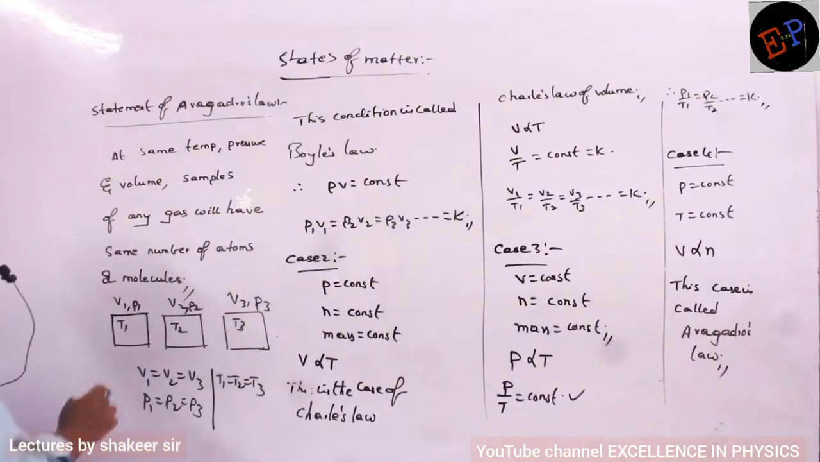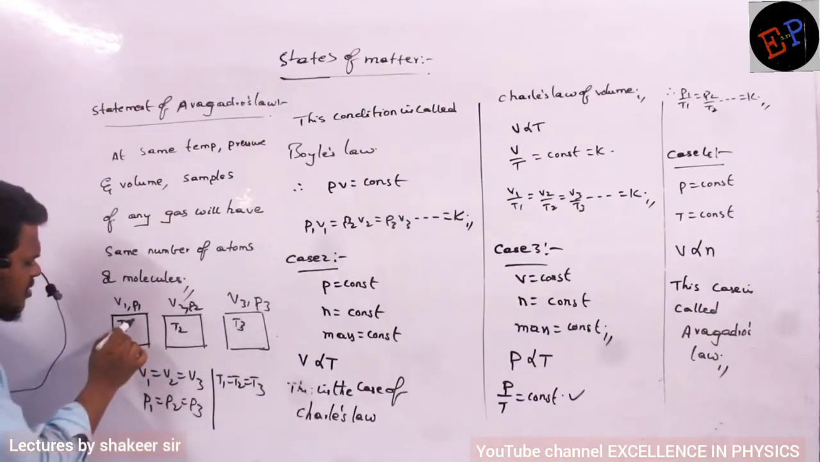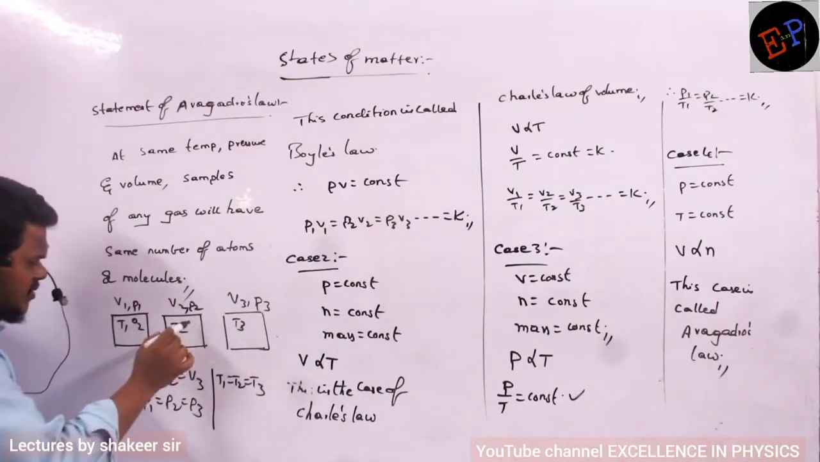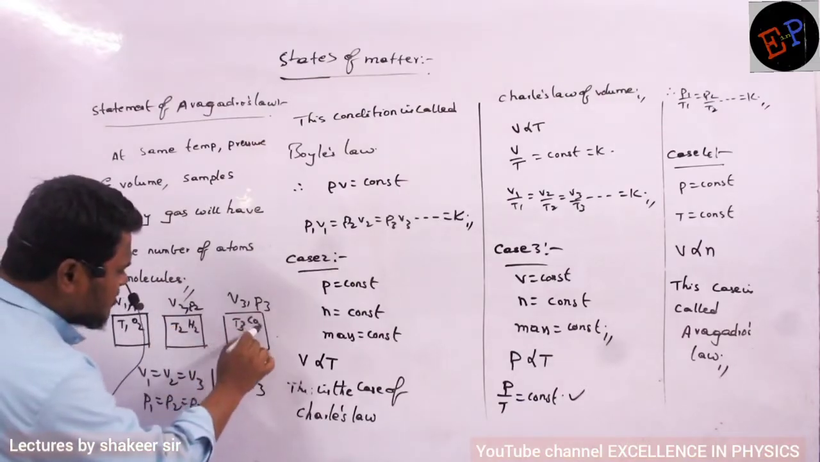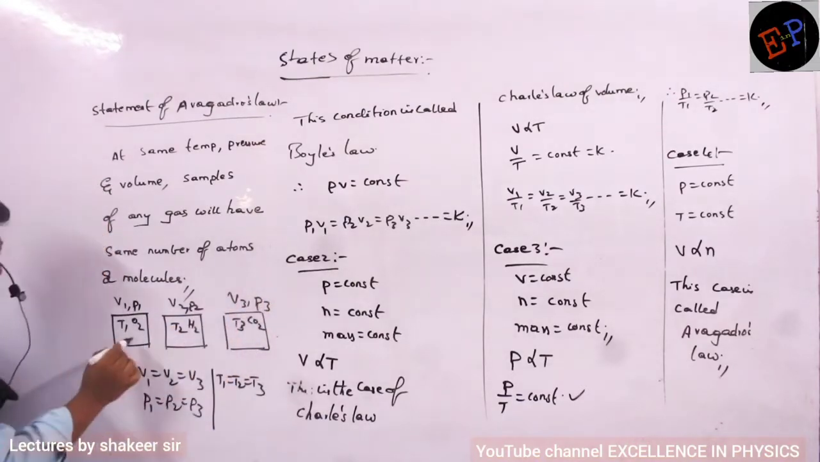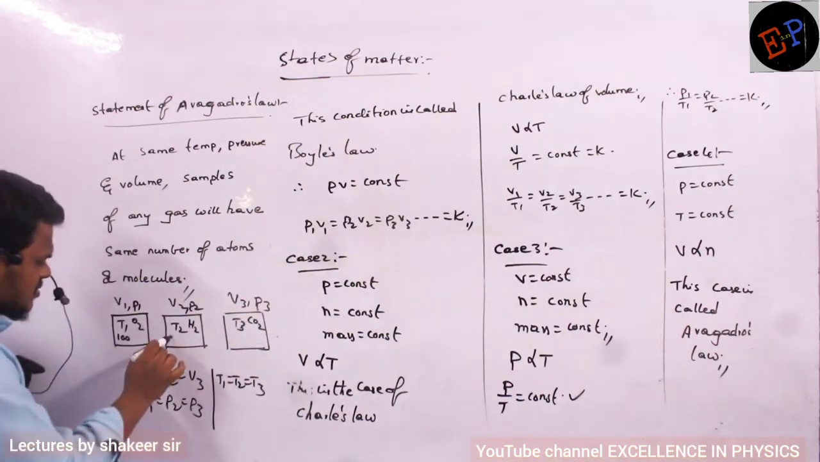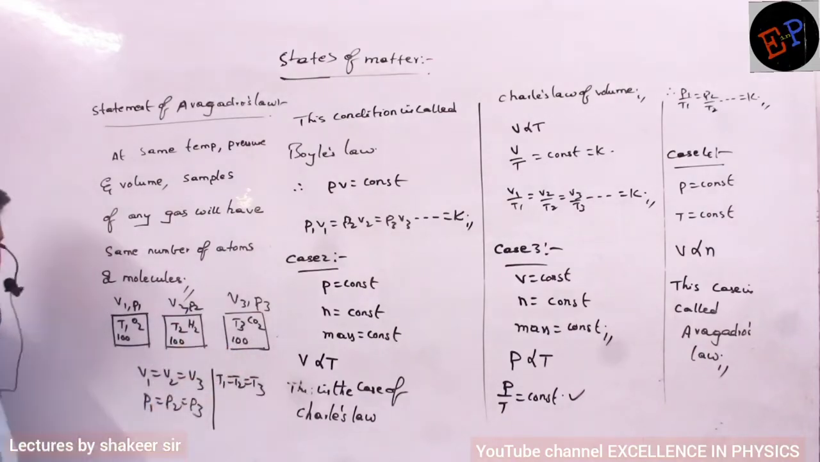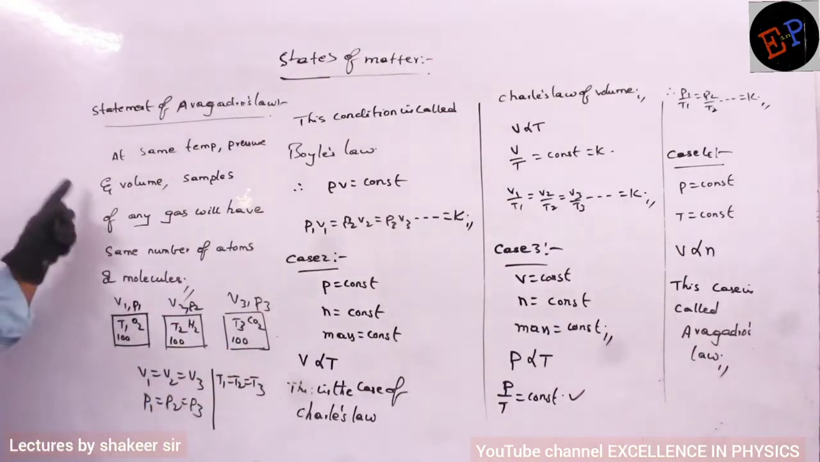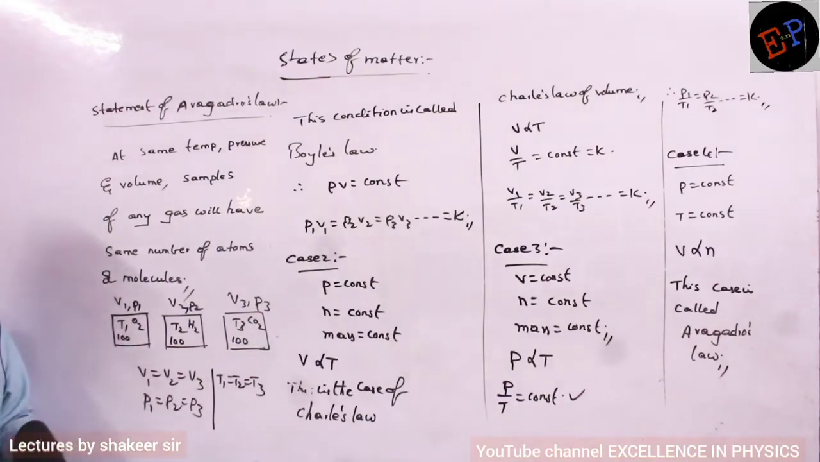Then in that condition, let this one be oxygen gas, let this be hydrogen gas, and let this one be CO2 gas, any gases you can take. Then if this container contains 100 molecules, this container also will have 100 molecules only. This container also will have 100 molecules only. This is called Avogadro's law. Are you able to understand?